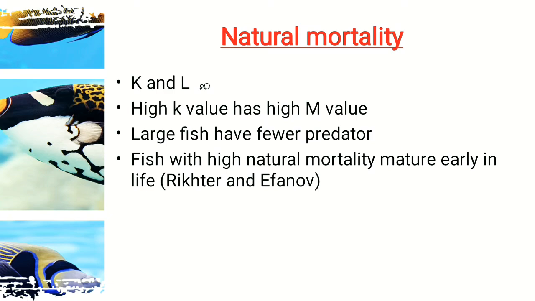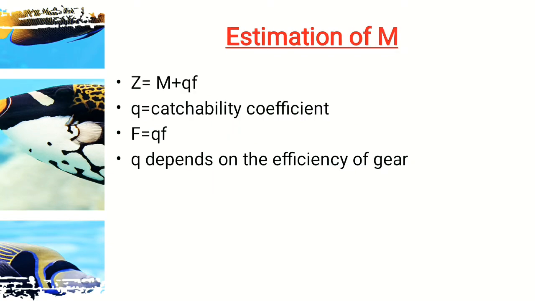Fish with high natural mortality mature early in life. This is by scientists Richter and Ivanov. This we have to learn for objectives. For estimation of M, like how we can calculate M if we are knowing the instantaneous factor of mortality and the catchability coefficient. Catchability coefficient can be denoted by Q. Small q can denote the catchability coefficient.